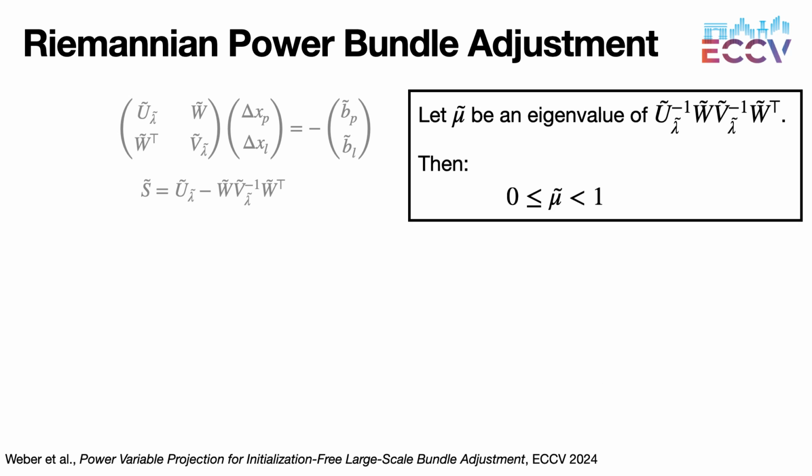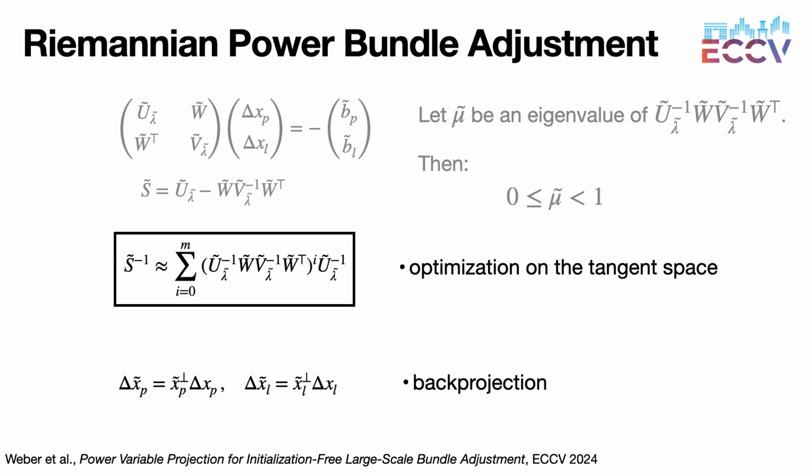Similarly, the eigenvalues of the following matrix are smaller than 1. We can expand the Schur complement into a power series and get the pose parameters and the landmark coordinates. Finally, we backproject to get the homogeneous updates. We call this method Riemannian for BA.